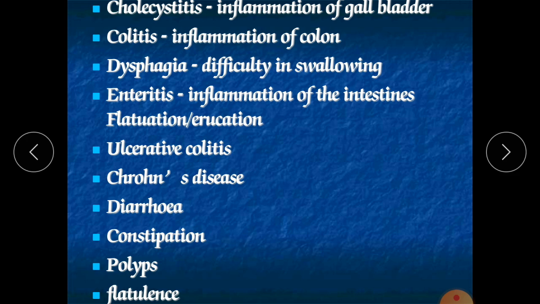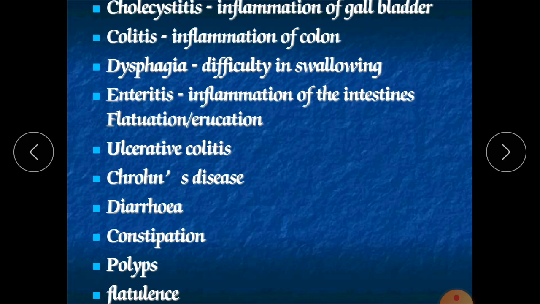After that, polyps are nothing but extra growth or overgrowth on the mucosa part of our rectum, an extra growth of the epithelial cells on our mucosa. That extra growth is the polyp, and polyps may induce bleeding during defecation.